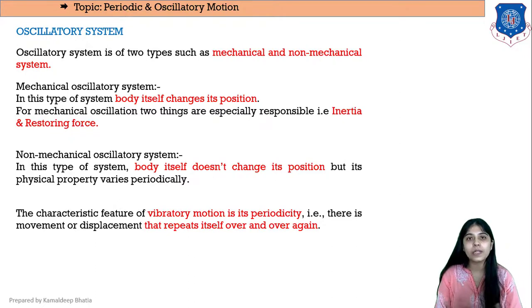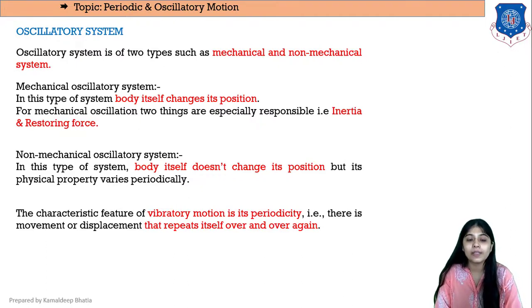Of course, obviously both are related to each other. Okay. Then there is non-mechanical oscillatory system. Now, non-mechanical oscillatory system is the opposite of mechanical oscillatory system, in which the body doesn't change its position on its own. A body that doesn't change its position itself is known as a non-mechanical oscillatory system, right? But its physical property varies periodically, okay?